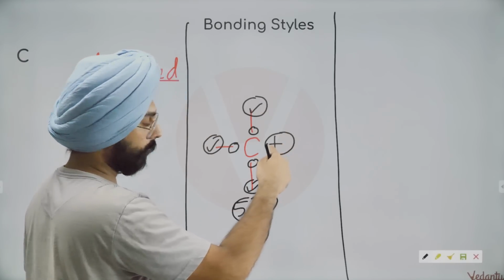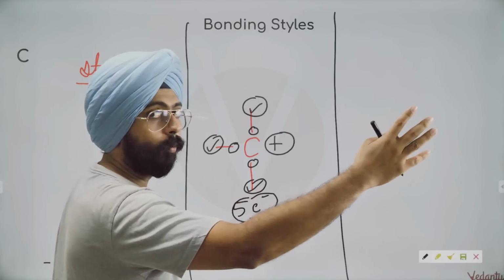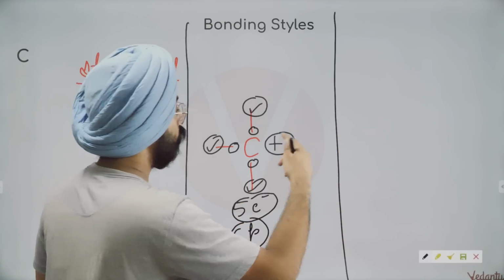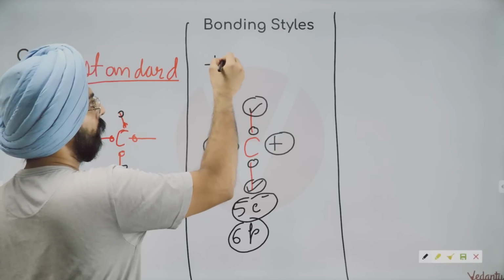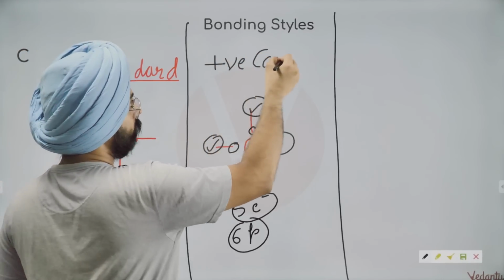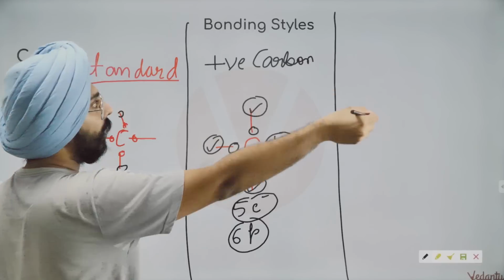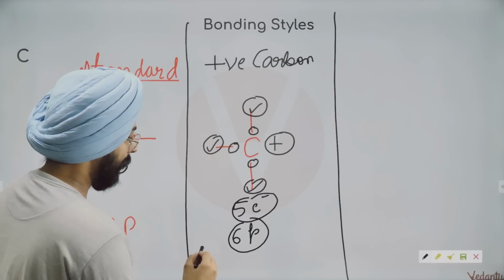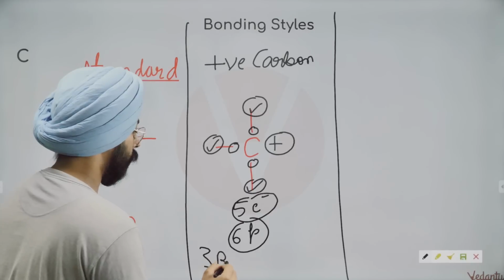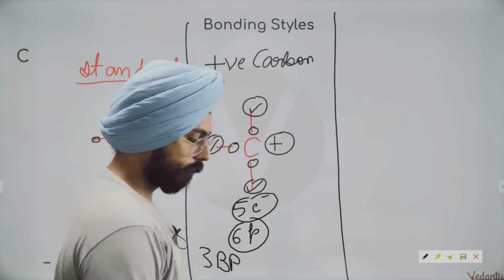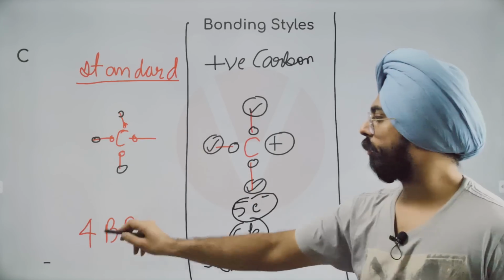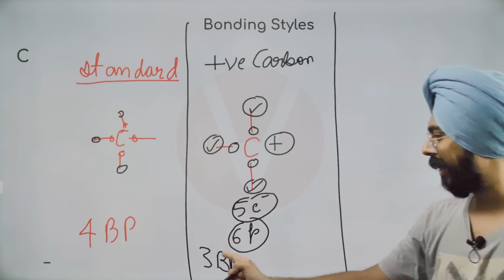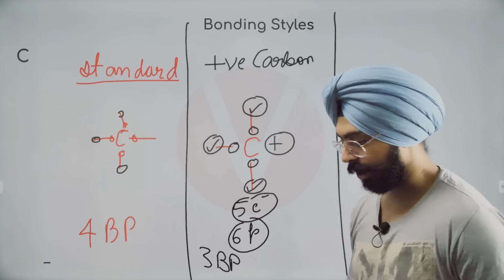This entire structure, you need to keep it in your mind. How will you keep it in your mind? When does carbon have a positive charge? I'll write over here, positive carbon. When does carbon have a positive charge? When it has only 3 bond pairs. Okay. When does carbon have a positive charge? When it has only 3 bond pairs. So remember, carbon with 4 bond pairs is neutral. Carbon with 3 bond pairs has a positive charge.